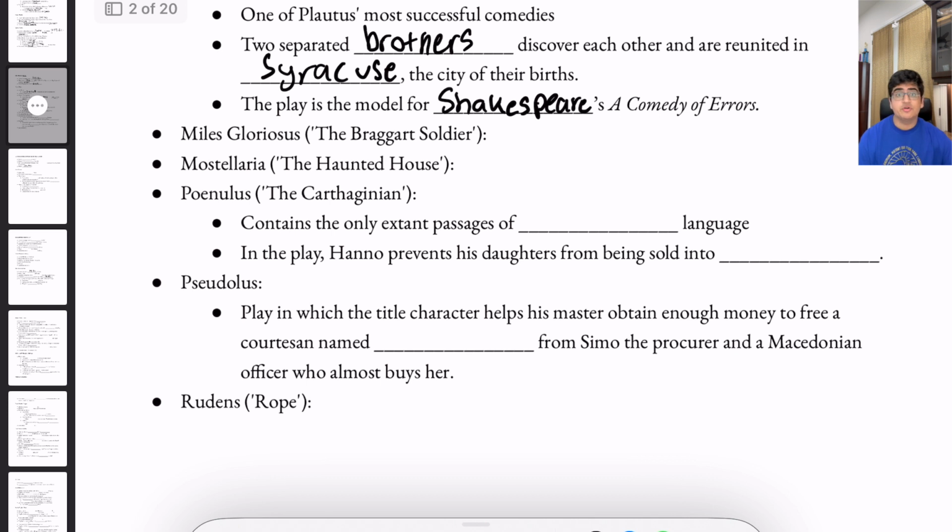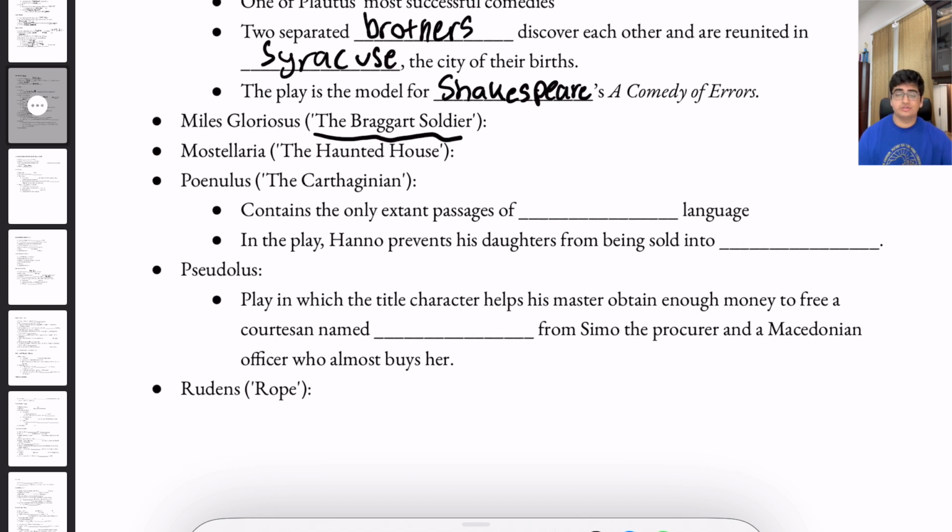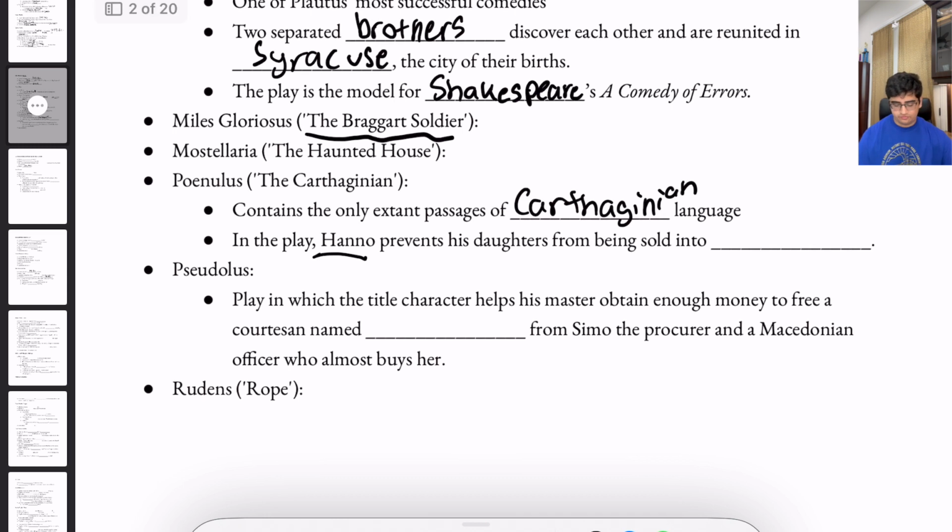Again, another play which he wrote was Miles Gloriosus, which translates into the braggart soldier. We have Mostellaria, which is the haunted house. We have Poenulus, which means the Carthaginian. And it's really important to know Poenulus because it contains the only extant passages of Carthaginian language. In the play, Hanno prevents his daughters from being sold into prostitution.